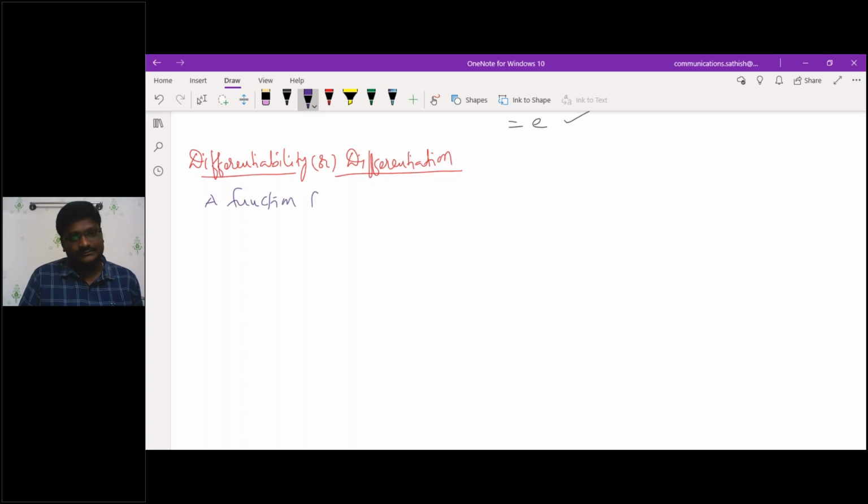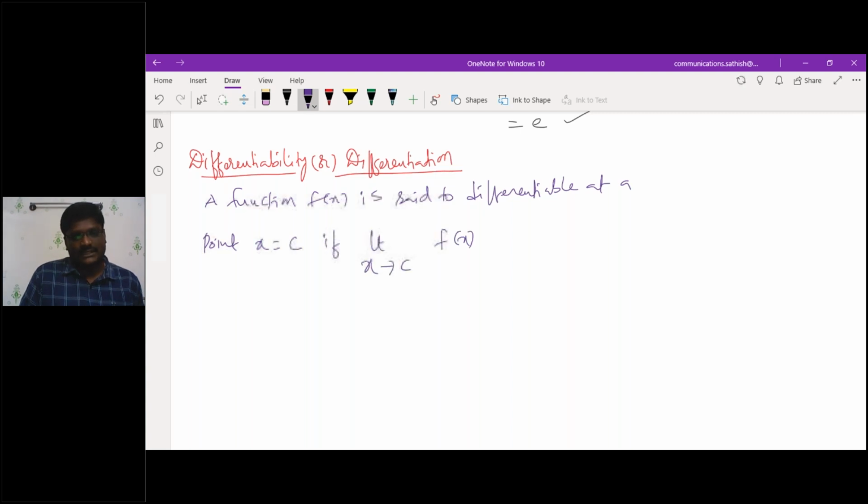A function f of x is said to be differentiable at a point x is equal to c if limit x tends to c of f of x minus f of c by x minus c exists, and it must be finite.